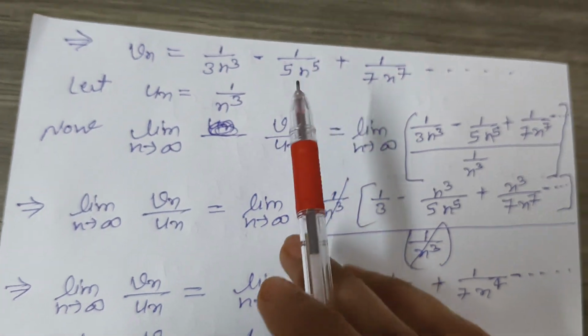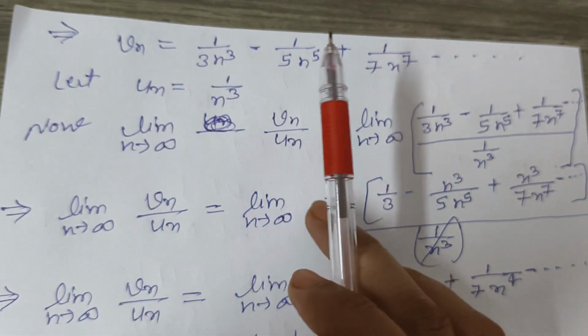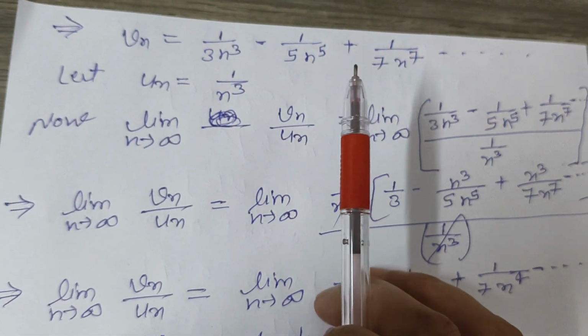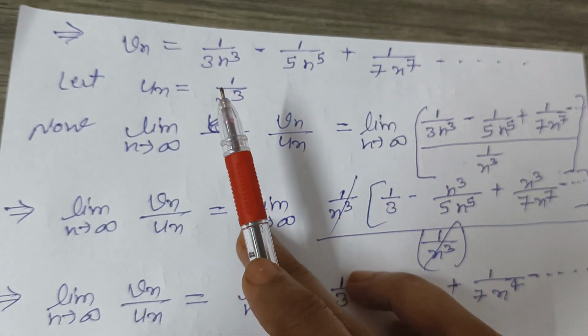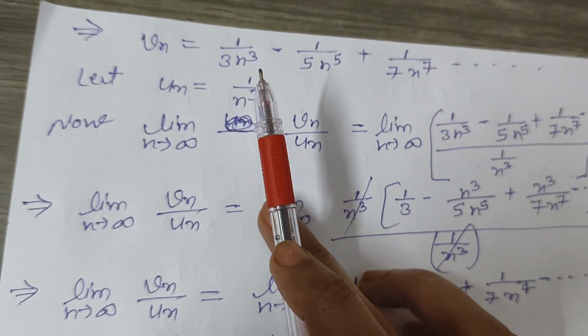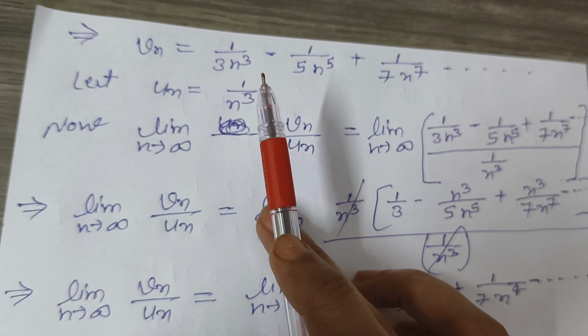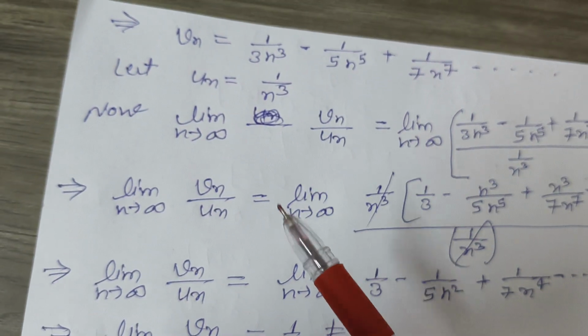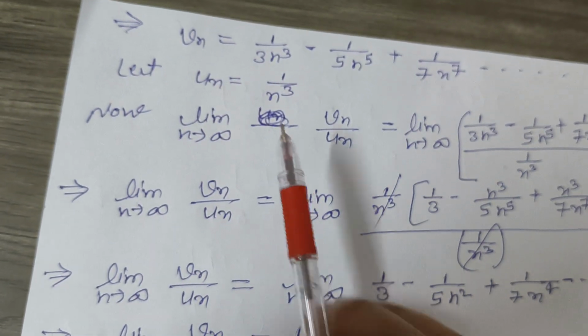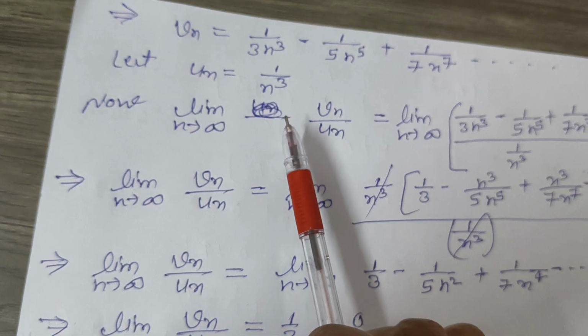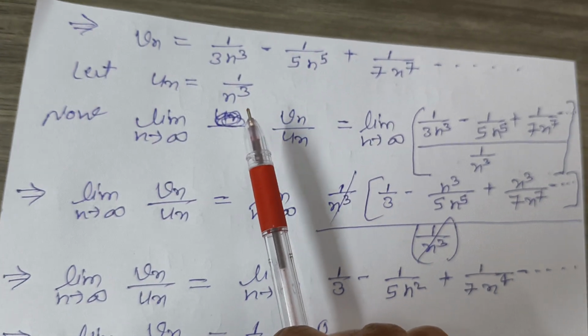Here the highest degree of Vn is n to the power minus 3. So we let un equal to 1 upon n cube. Why?